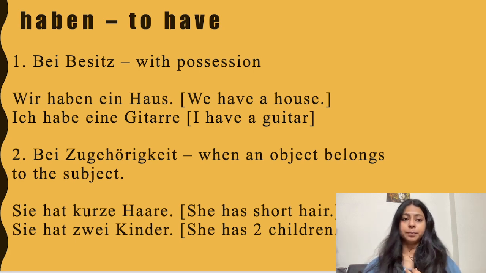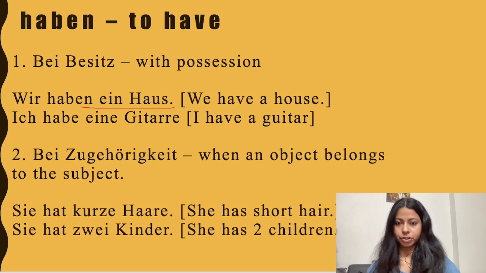I've also explained it with examples so that it's clear to you. Wir haben ein Haus. Wir haben ein Haus. We have a house. So the house is in our possession. Ich habe eine Gitarre. I have a guitar. So the guitar is in my possession.